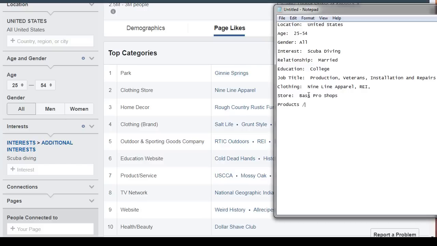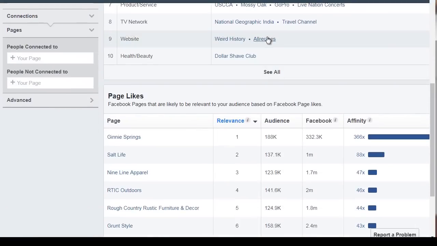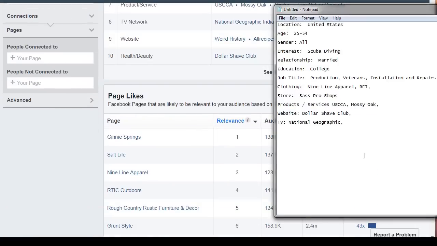What products do they buy? What services do they use? What websites do they visit? What TV shows do they watch? So they watch the National Geographic. They like to visit All Recipes.